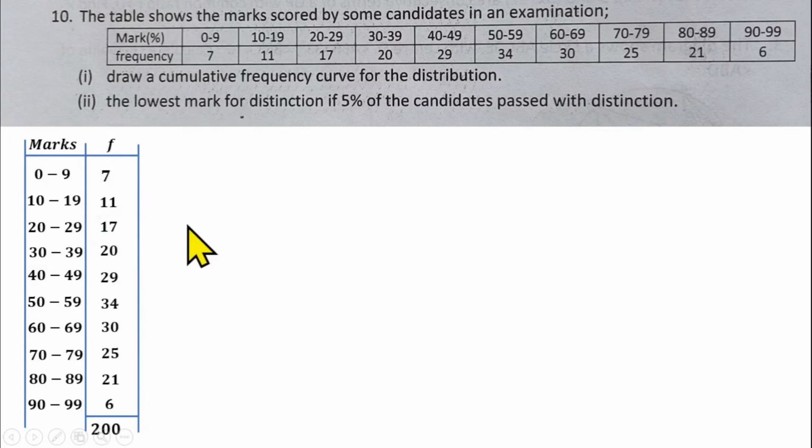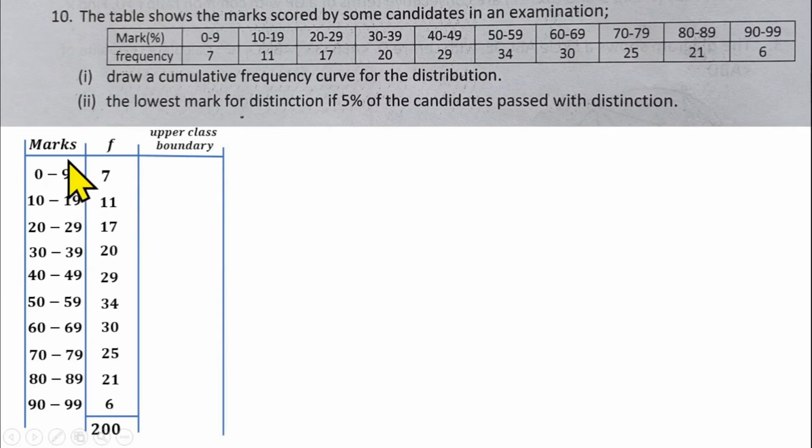Then to add to this frequency table, to be able to get the cumulative frequency table, you need to add 2 columns. The first one is the upper class boundary, and the second one is the cumulative frequency. So we add upper class boundary and cumulative frequency to the table. So let's start. Let's first of all add the upper class boundary.